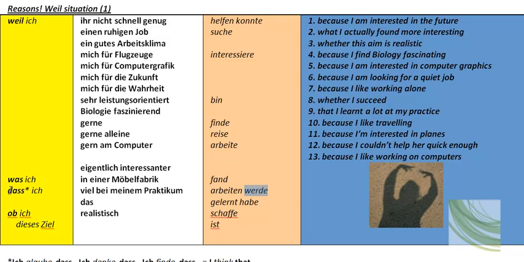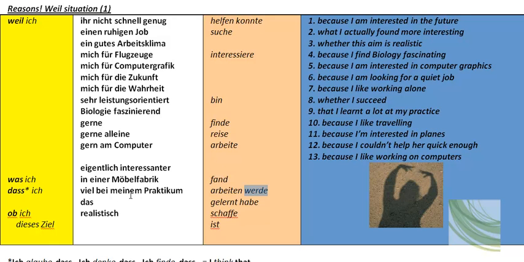So, let's have a look at this one over here. Ich dachte das, I thought that: ich dachte, dass ich ... arbeiten werde. I thought that I will work in a shop, and so on. I'm just thinking I'm probably telling the wrong thing there. Ich dachte means I thought that.